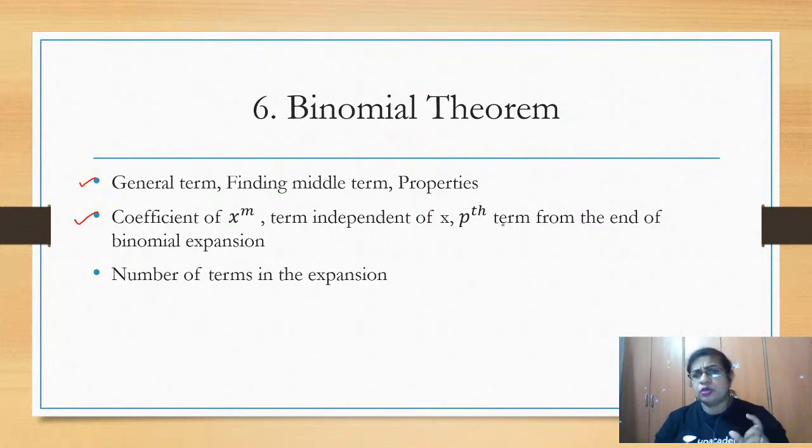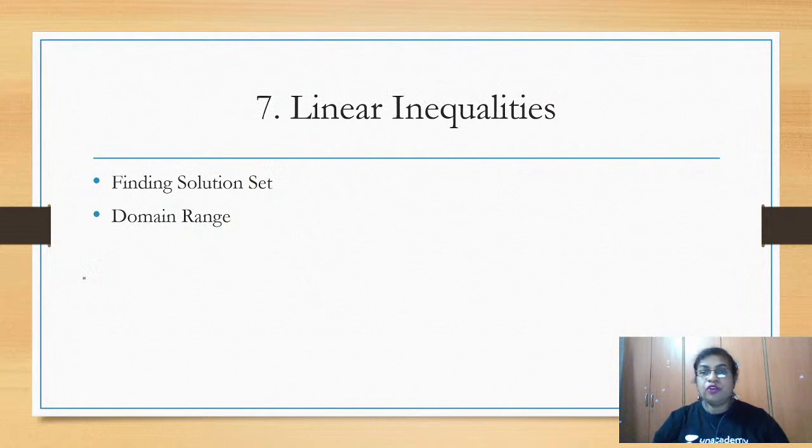Now see this: the general term is a term counted from the starting. We are also learning how to find terms from the end. Suppose there are 10 terms, you think, from the end which is the second term, from the end which is the fifth term. That is also what we are learning in this binomial theorem. So it is the pth term from the end of the binomial expansion, and the number of terms in the expansion. Okay, so we move on to the next chapter, linear inequalities.